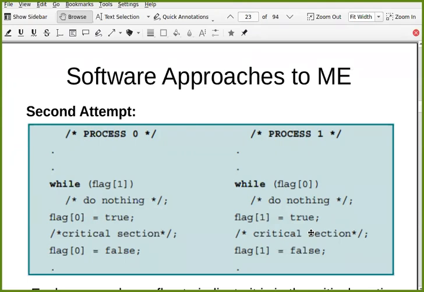Do you think that you have achieved the mutual exclusion? If that happens, do you think that you have achieved the mutual exclusion? Are you getting this? What I am talking about?